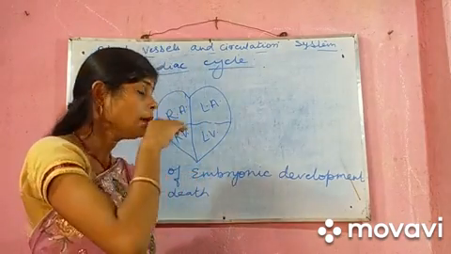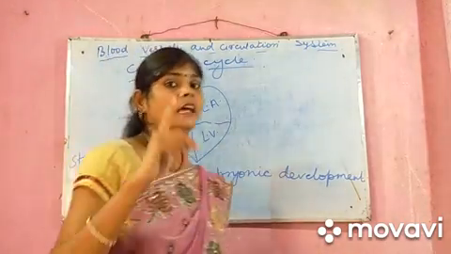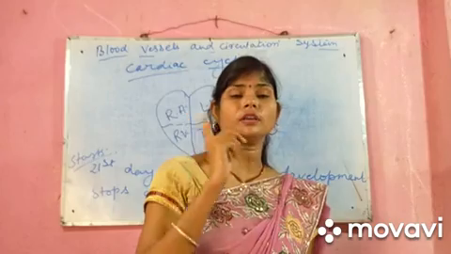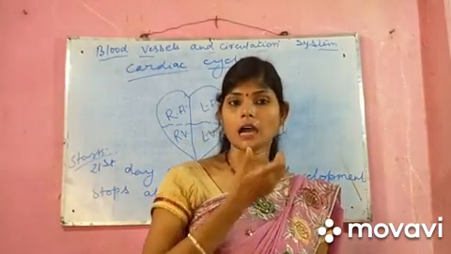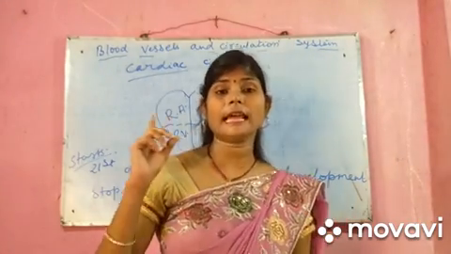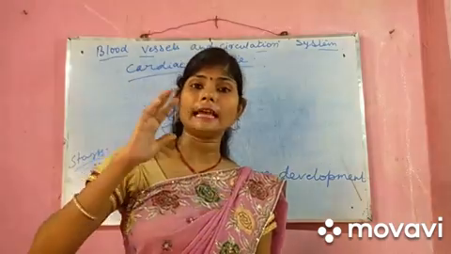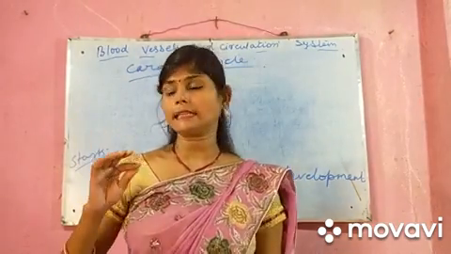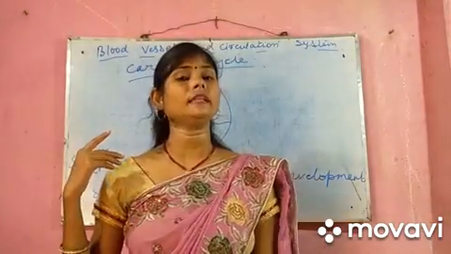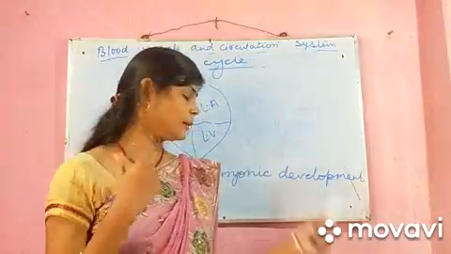Okay. So one contraction and relaxation of the ventricles and auricles of the heart is called the cardiac cycle. And the heartbeat starts from the very beginning, that is the 21st day of the embryonic development.